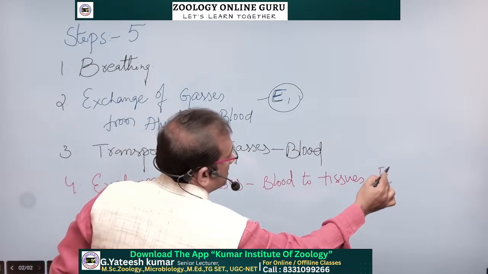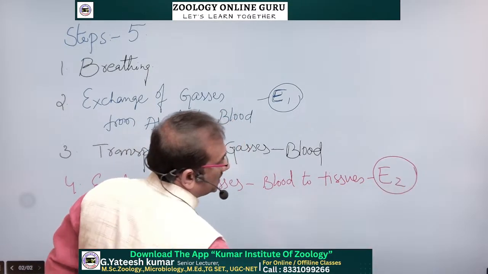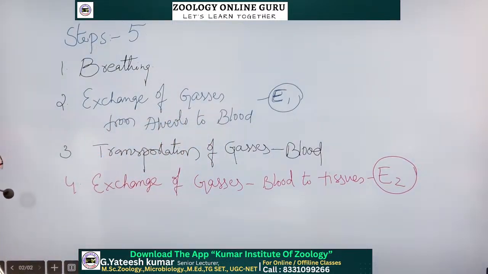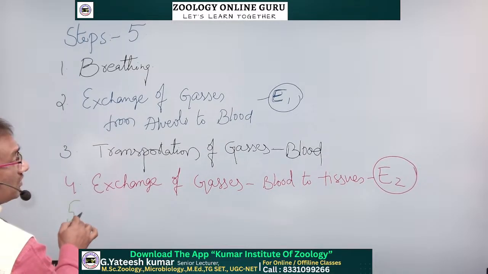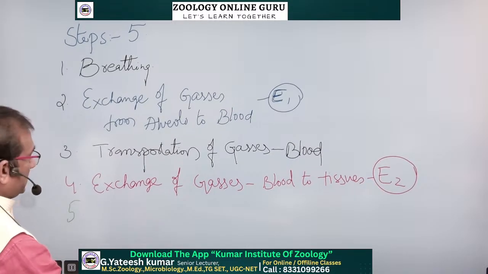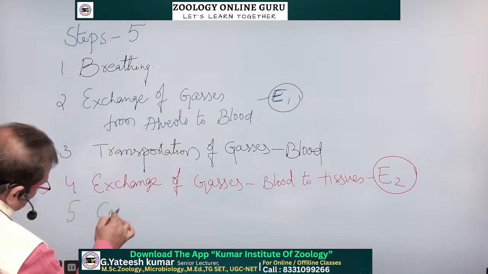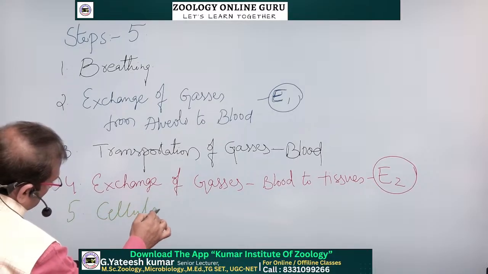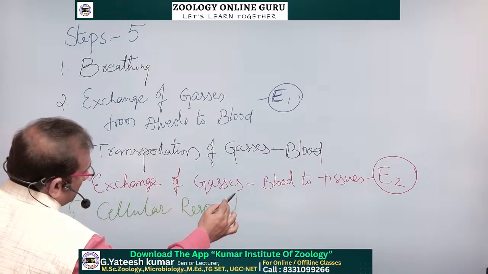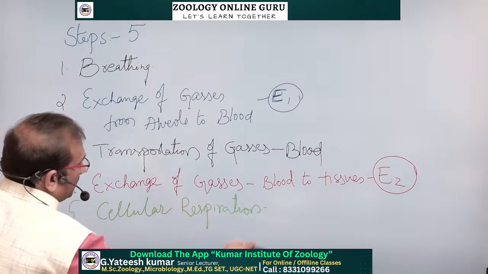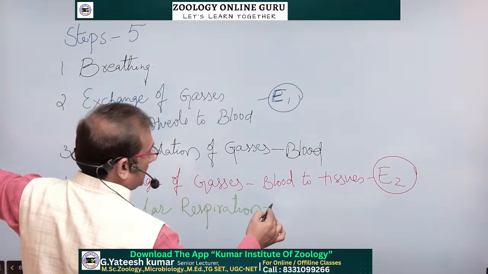This is exchange number 2, the second exchange. 2 times we require exchange of gases. And lastly, the fifth one is cellular respiration. Cellular respiration is our last step, where energy is released.